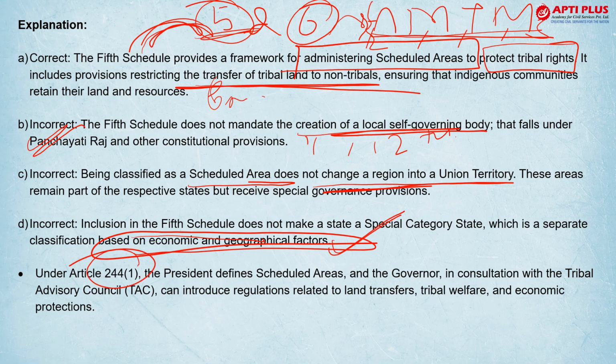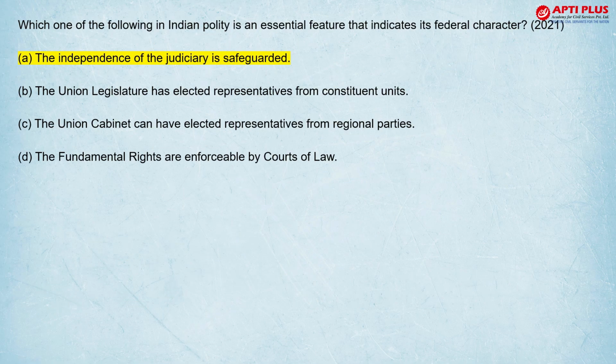तो आर्टिकल याद रखना है 244. कौन डिफाइन करता है शेड्यूल एरिया? President. Governor with Tribal Advisory Council can introduce regulations. वहां पे कानून ला सकते हैं गवर्नर. President define करेंगे. And ये आर्टिकल कौन सा है? 244. Very important. Next is, which one of the following in Indian polity is an essential feature that indicates its federal